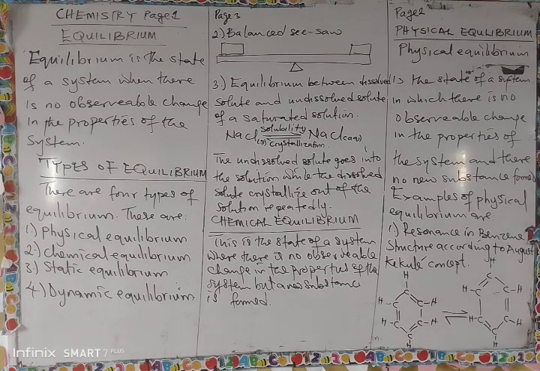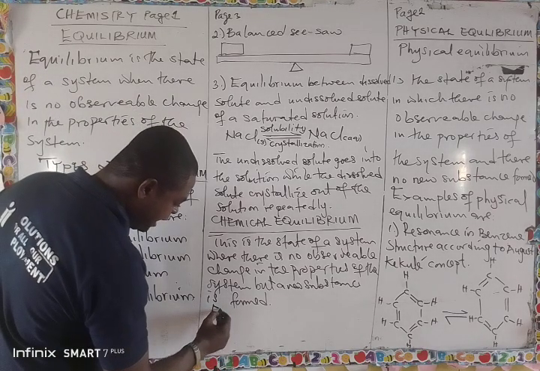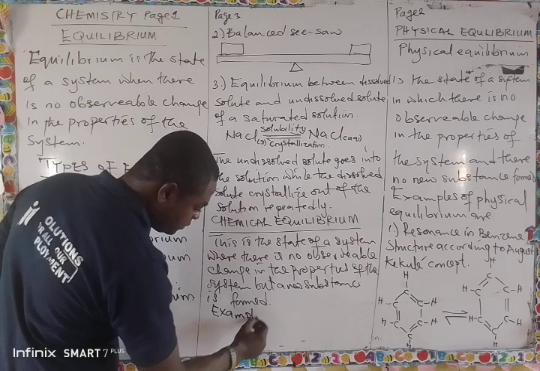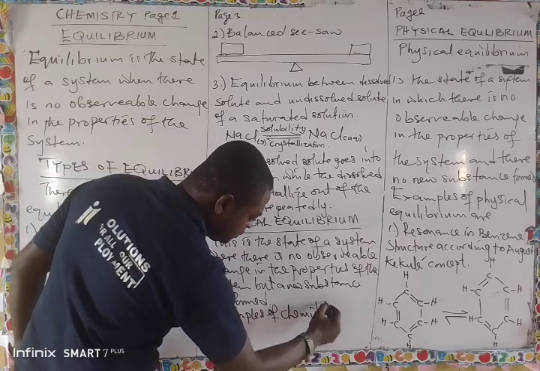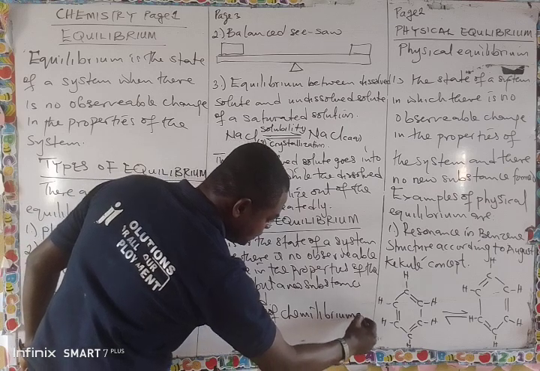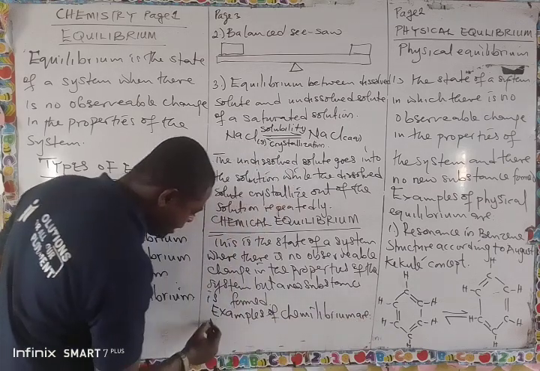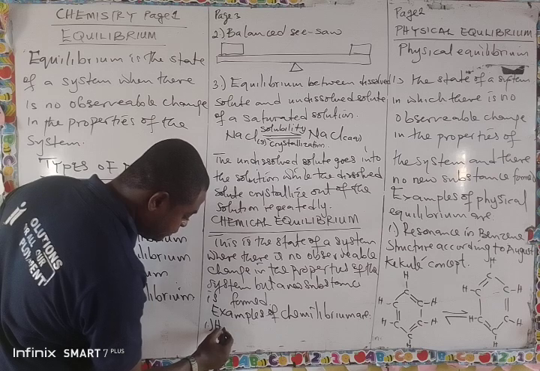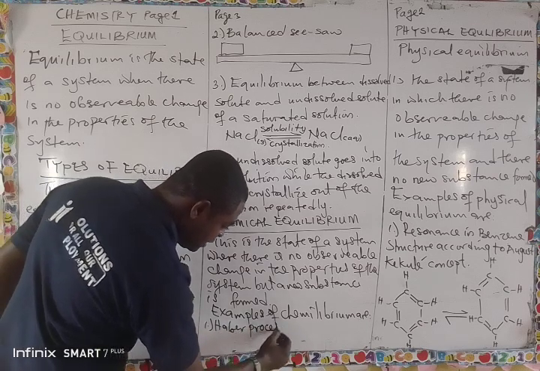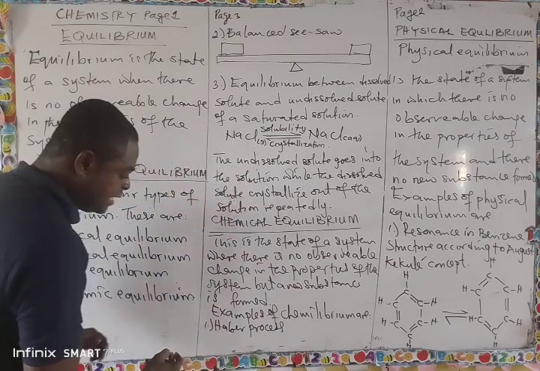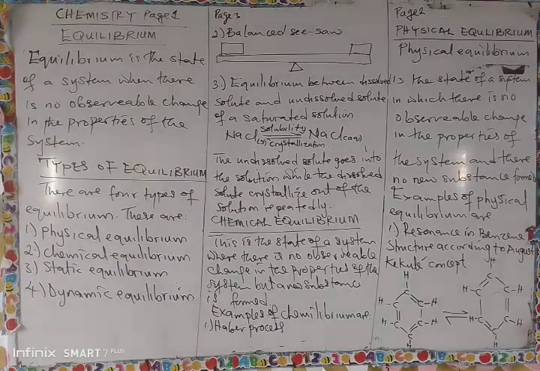Let's look at the examples of chemical equilibrium. Number one, the Haber process. The Haber process is the industrial preparation of ammonia from its elements.